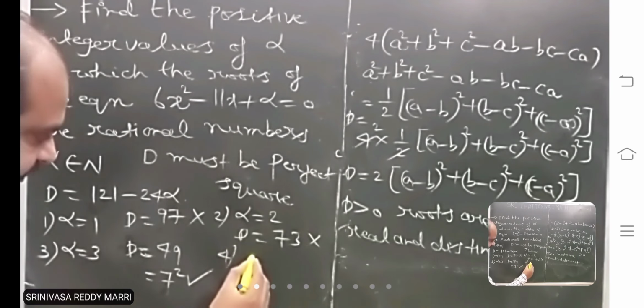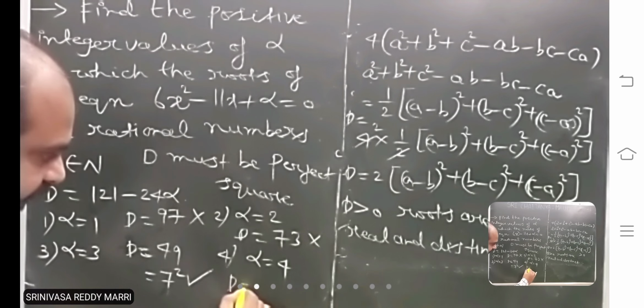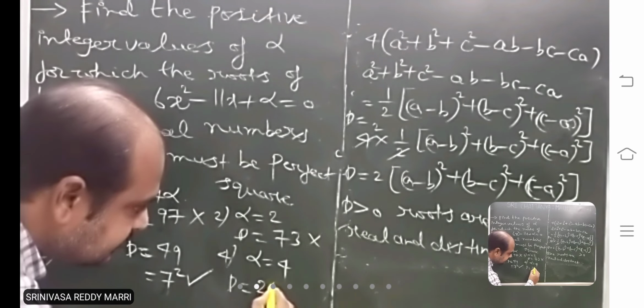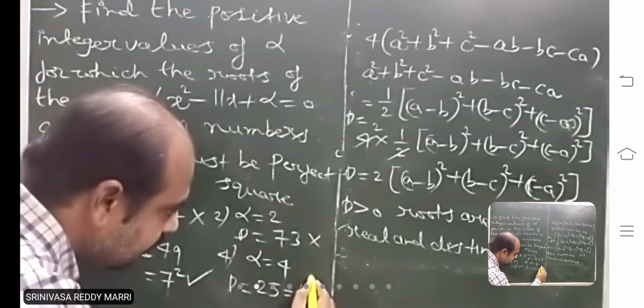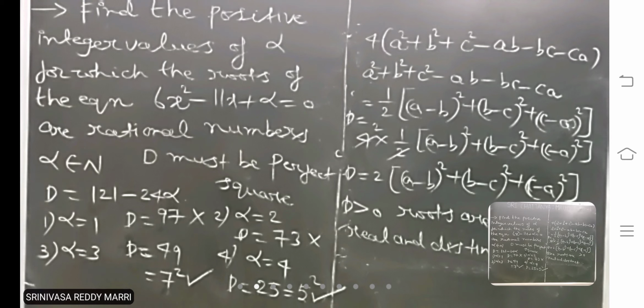Fourth case, let us take alpha equal to 4. Discriminant is 25. Is this a perfect square? So in this case, roots also will be rational. So next, suppose alpha equal to 5. Discriminant is 1, which is 1 square, a perfect square.